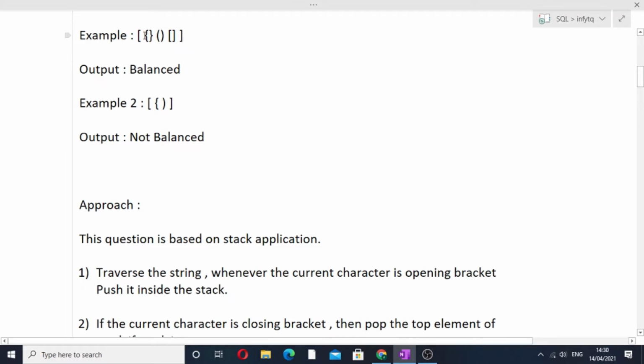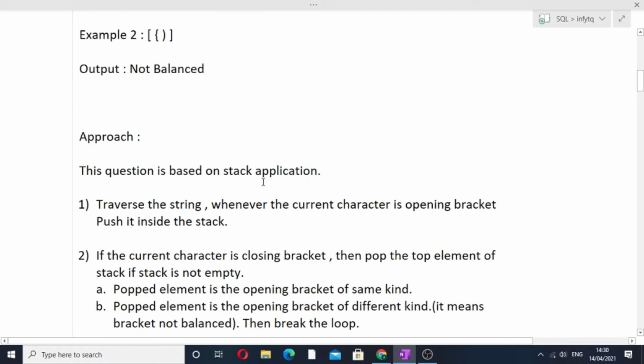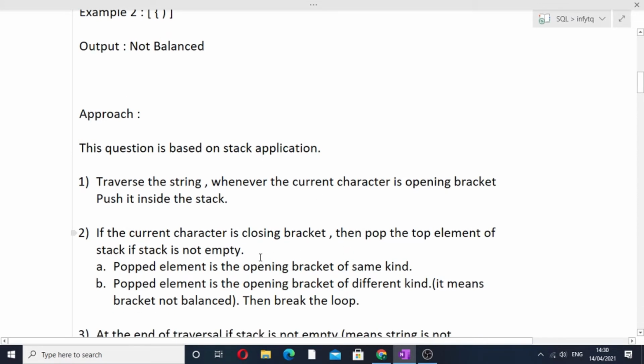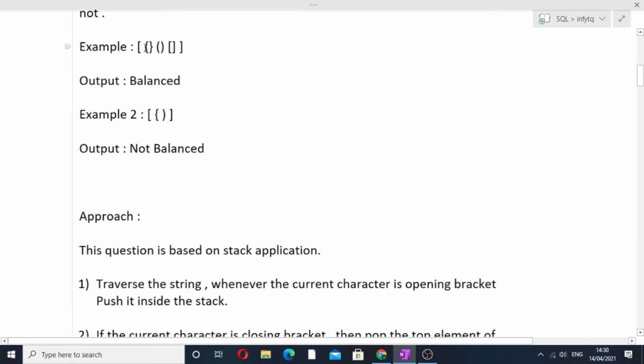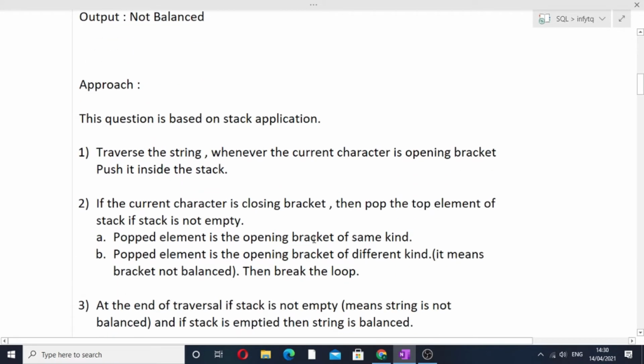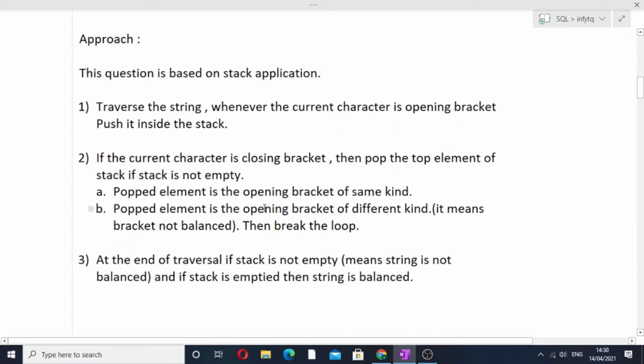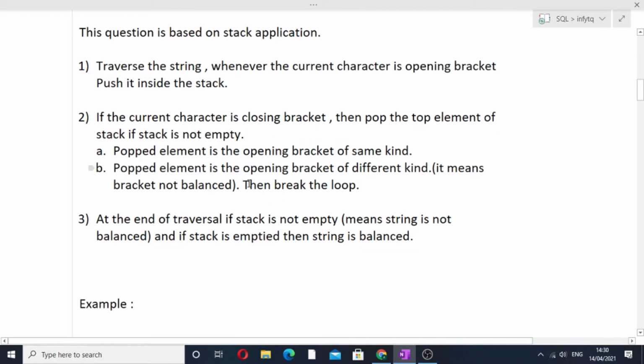So at this particular moment the stack top is this, that is this opening curly bracket. So you can see that the current character and the popped element is the opening bracket of the same kind in this particular condition. So then we have to simply pop the element out of the stack and continue our traversal. Now if the popped element is the opening bracket of a different kind, it means that brackets are not balanced, then break the loop.